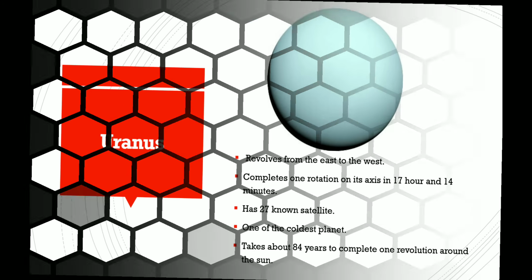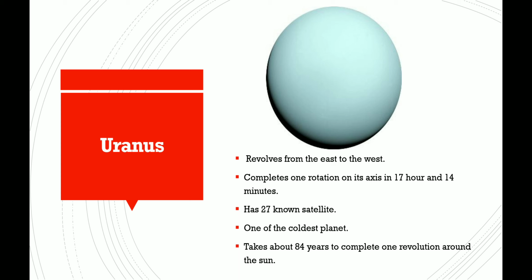The seventh planet in our solar system is Uranus. Like Venus, it rotates from east to west. It completes one rotation on its axis in 17 hours and 14 minutes. It has 27 known satellites. It is one of the coldest planets and takes 84 years to complete one revolution around the sun.